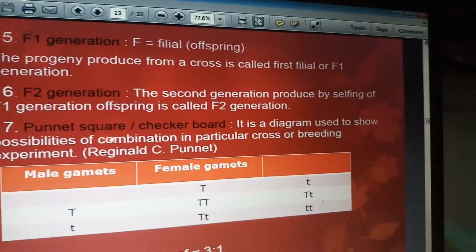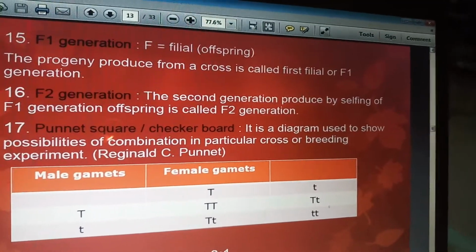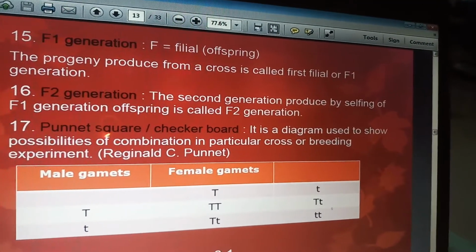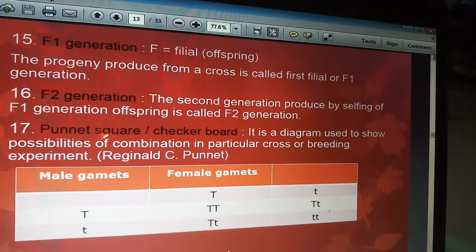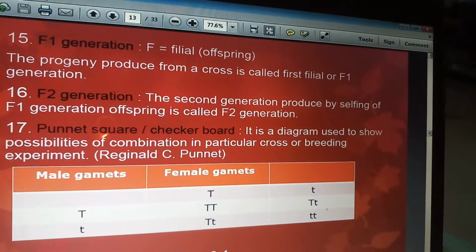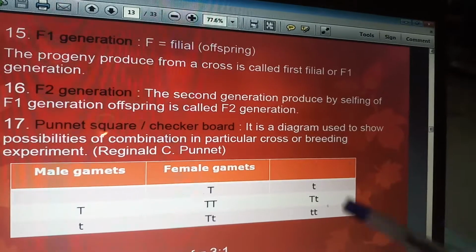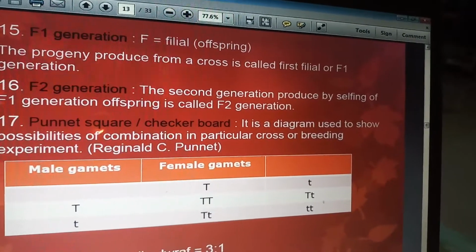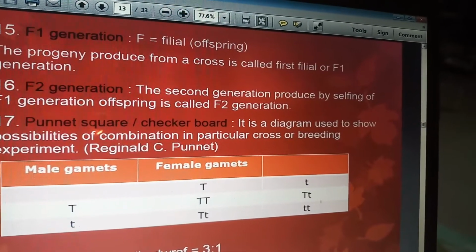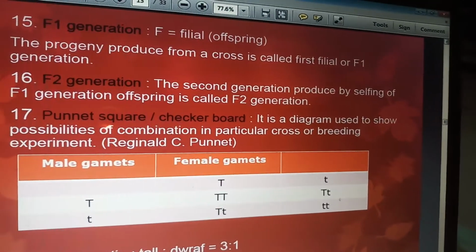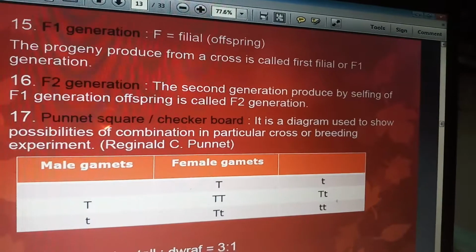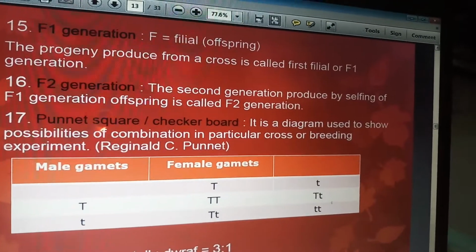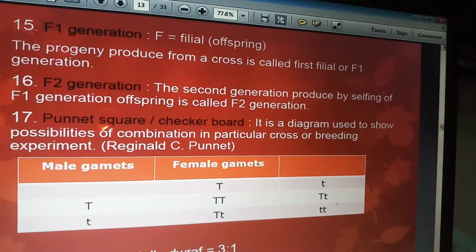Then F2 generation, the second generation produced by selfing of F1 generation offspring is called F2 generation, and this is the squared form. It is called Punnett square or checkerboard. It is a diagram used to show possibilities of combination in a particular cross or breeding experiment.